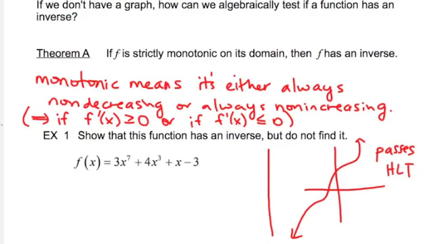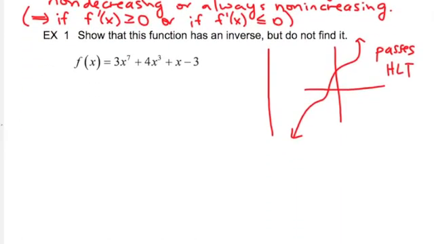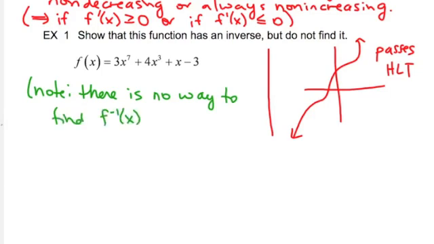In example 1, we're asking to show that this function has an inverse, but we've specified, don't even bother to find it. In fact, we can't find the inverse for this function. So note, there is no way to find the inverse. It's really common that we have functions that model life, for example, that we don't know how to find the inverse, but we can at least use calculus to prove that it has an inverse. So I'm going to take the derivative, which is fairly straightforward to do now that we know so much about taking derivatives.